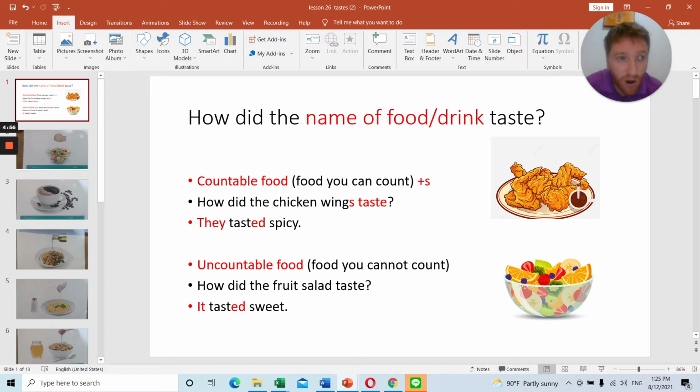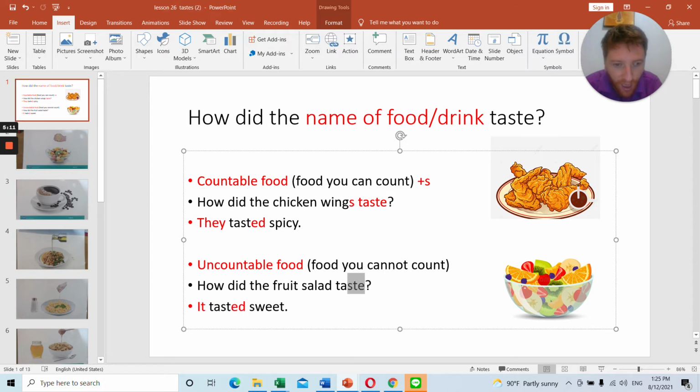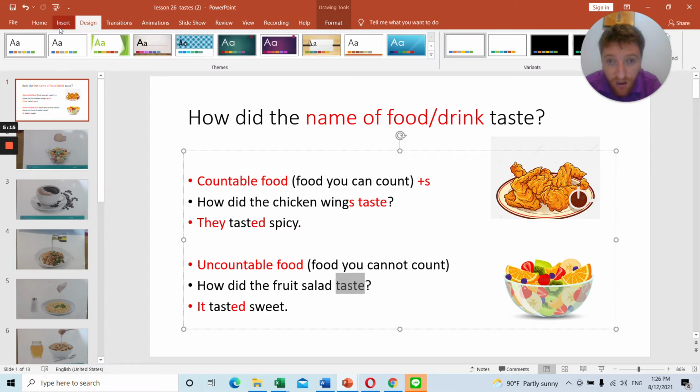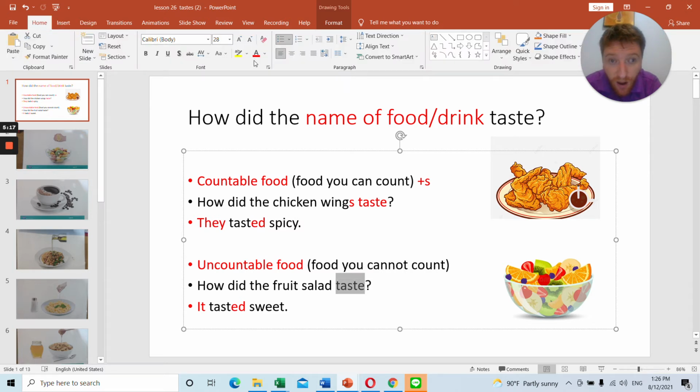I've highlighted all the important information in red for you. So see the S, so they tasted spicy. And for an uncountable food, how did the fruit salad taste? It tasted sweet. So you need to know the difference between countable and uncountable.